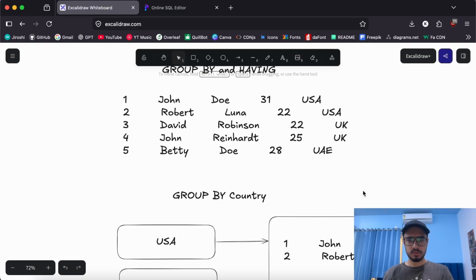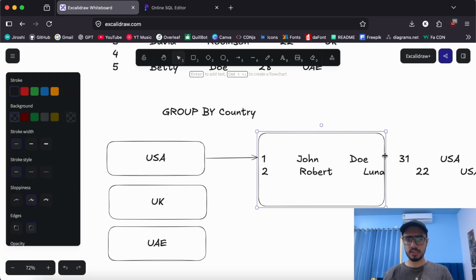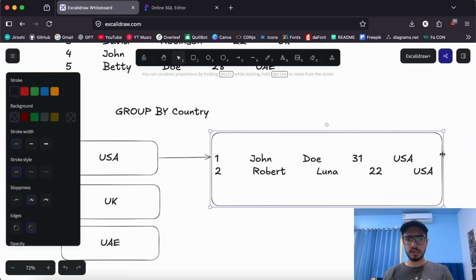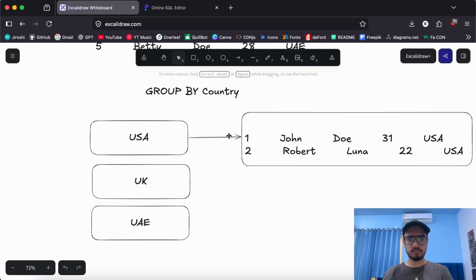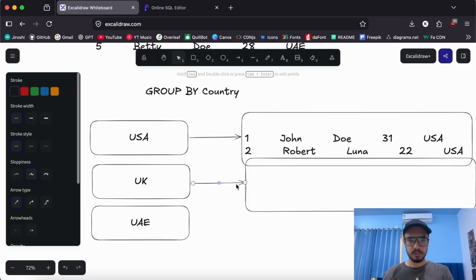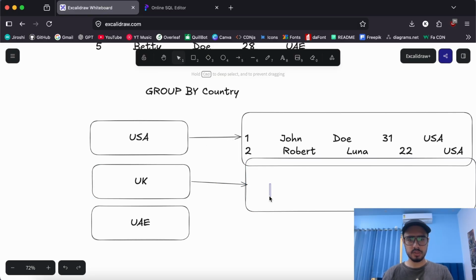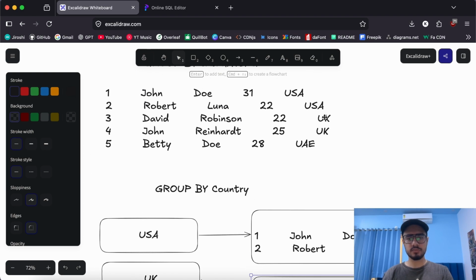So in this bucket, you'll have these 2 rows specifically, because these are associated with USA, right? And in a similar fashion, we'll have it for UK and UAE as well. Let me just copy paste to replicate it. So we have this bucket for UK, and in this UK bucket, similarly the rows associated with the UK will exist.